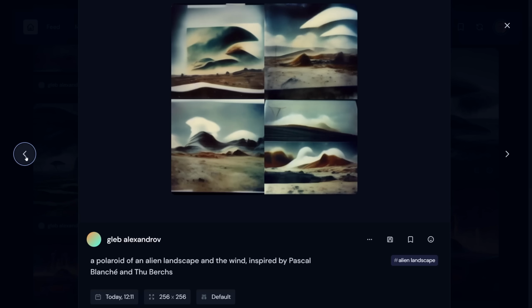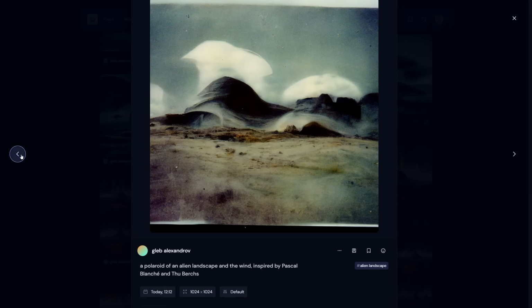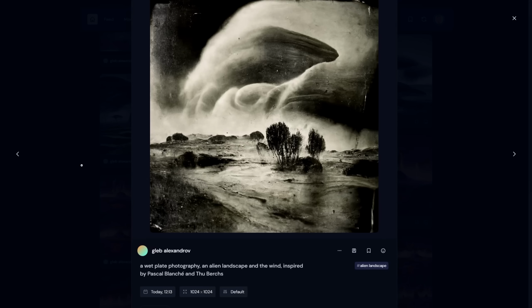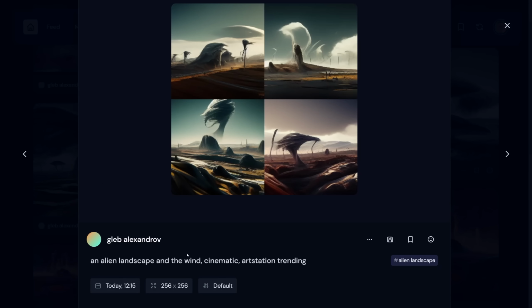This rabbit hole runs deep. I was completely engrossed by this possibility to try different styles. How about a wet plate photography instead? So thinking about the media is a very useful way to control the algorithm. In addition to that, a broader context descriptors may come into play. For example, cinematic or ArtStation trending. Yeah, it feels a little bit like cheating, but nevertheless.